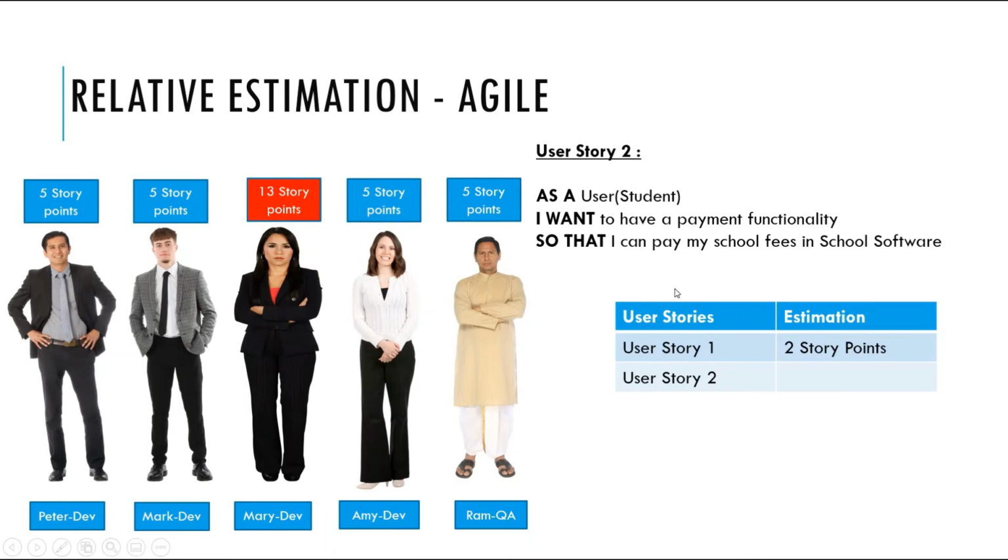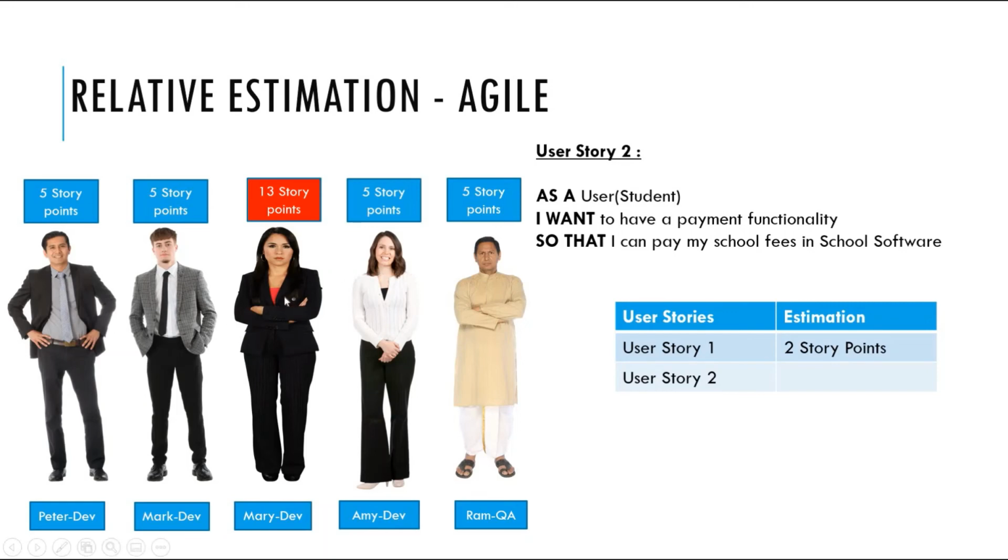In other scenario, let's say there is a user story to develop a payment functionality for student to pay the school fees online. Here, as you can see, Peter, Mark, Amy and Ram agrees that this story can be completed in 5 story points. But Mary gives very high points, that is 13 points, to complete the story. Now the discussion starts. Here, either the Scrum Master or the product owner will ask Mary to give explanation about why she needs 13 points to complete the story when others have agreed for 5 points.